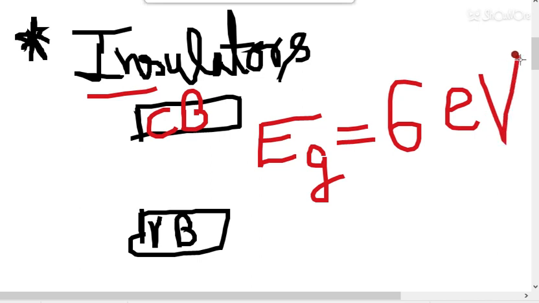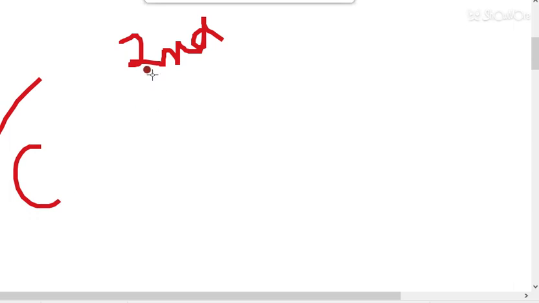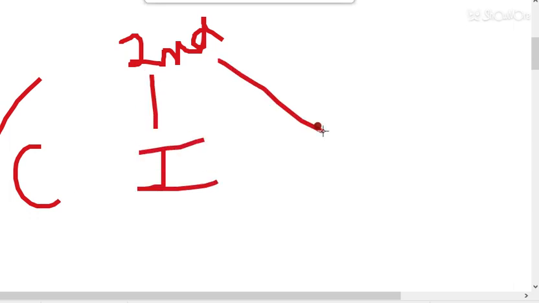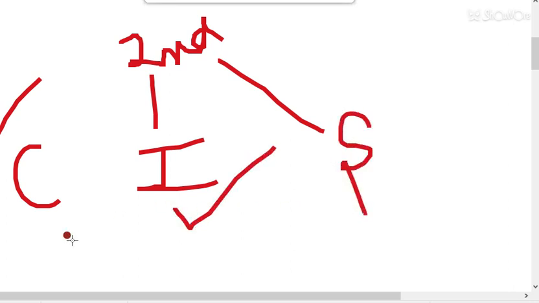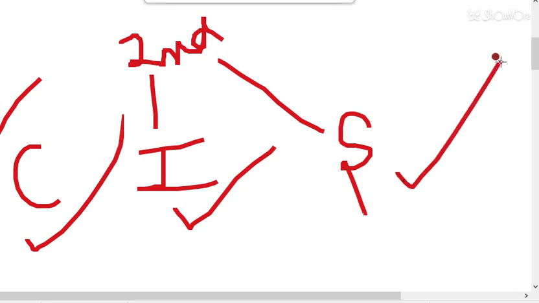So I hope three things are now clear to you. First of all, semiconductors are the devices which conduct under a particular condition. Second, there are three types of material: conductor, insulator, and semiconductor. Insulators do not conduct, conductors conduct, and semiconductors conduct under a particular condition.